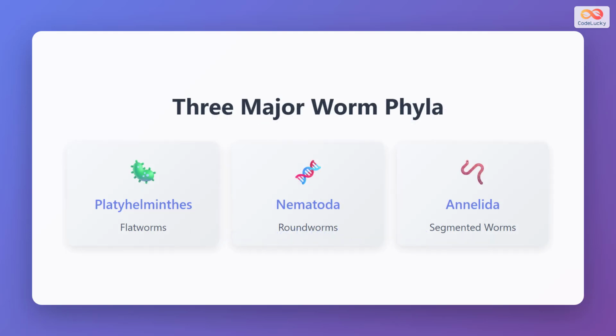The animal kingdom contains three primary phyla of worms. First is Platyhelminthes, commonly known as flatworms, which includes planarians and parasitic forms. Second is Nematoda, the roundworms, which are incredibly abundant and diverse. Third is Annelida, the segmented worms, which includes earthworms and leeches. Each phylum represents a distinct evolutionary lineage with its own unique body structure and characteristics. These three groups showcase increasing complexity in body organization, from the simple flatworms to the more advanced segmented worms.